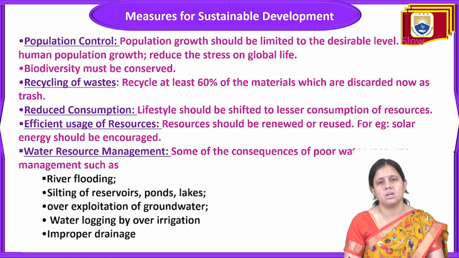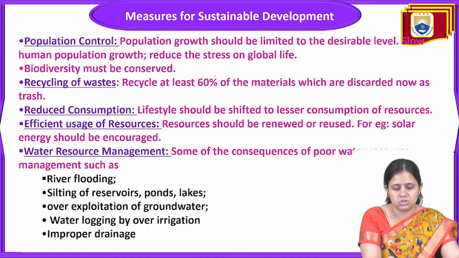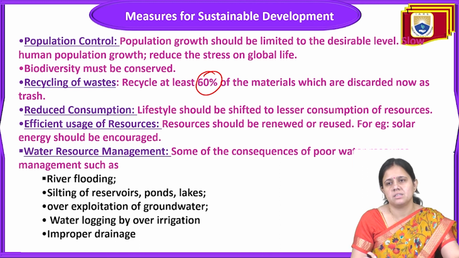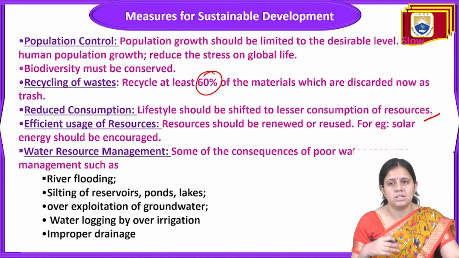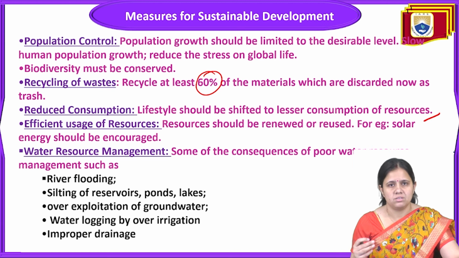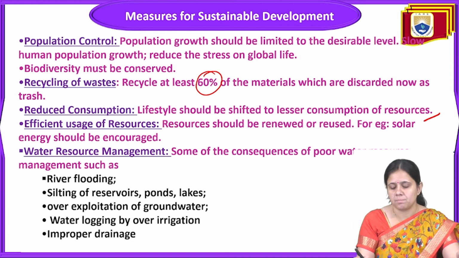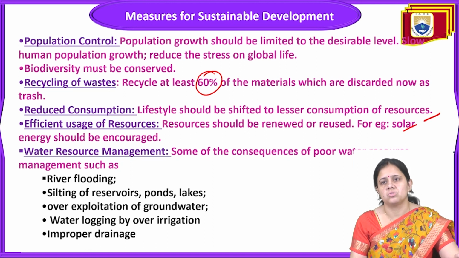And the next point is about the recycling of waste. Recycling is very important, as we should recycle at least 60% of the material which is now discarded as trash. Then reduced consumption. Lifestyle should be shifted to lesser consumption of resources, means any person has to reduce their lifestyle so that they will do less consumption of resources. And next is the efficient use of resources, which should be renewed or reused. For example, solar energy should be encouraged, means shifting to renewable energy resources should be encouraged.